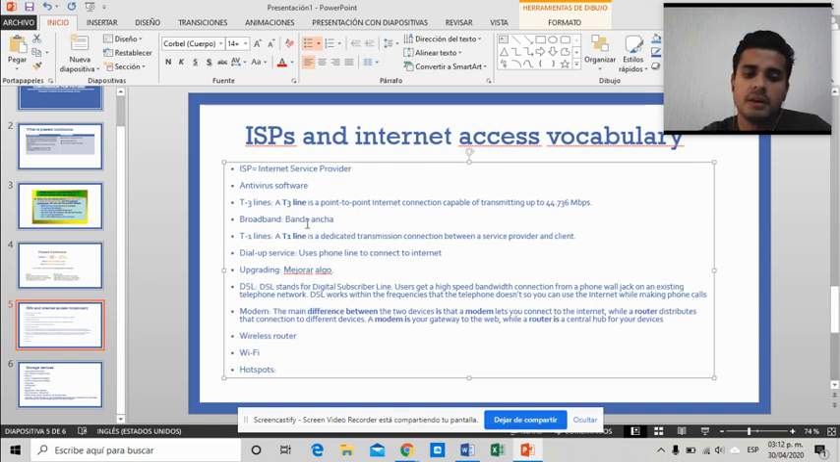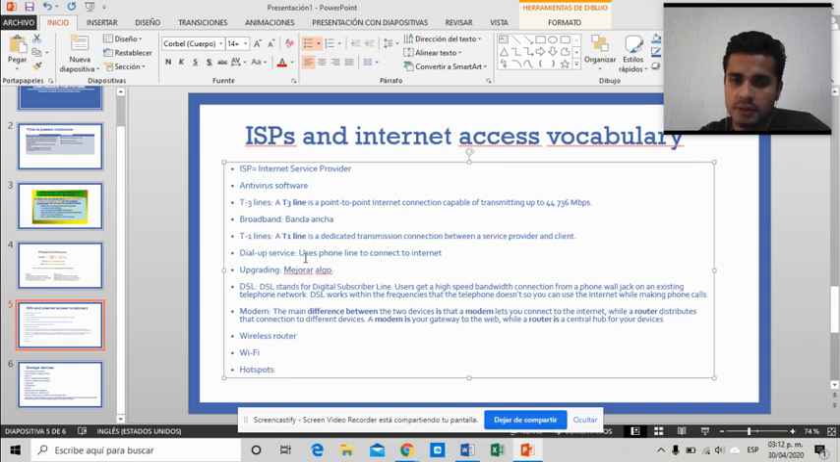Okay. So now, T1 line. A T1 line is a dedicated transmission connection between a service provider and a client. Now, T1 lines, those are obsolete. A lot of companies now use T3 lines.